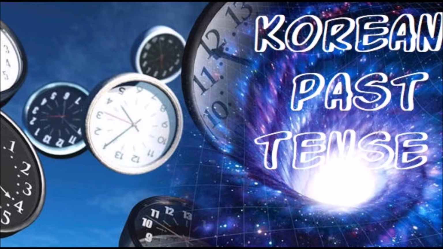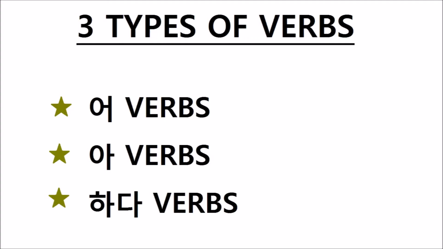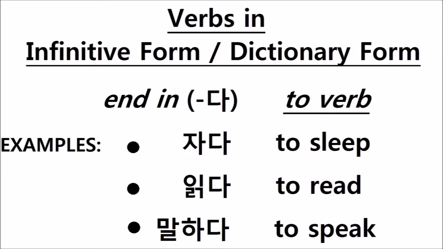First, a little review. There are 3 types of verbs in Korean: 어Verbs, 어Verbs, and 어Verbs. The infinitive form of every verb ends in da. If you cut off the da at the end of the verb and look at the new last syllable in the verb, then you can determine which of the 3 types of verbs it is.